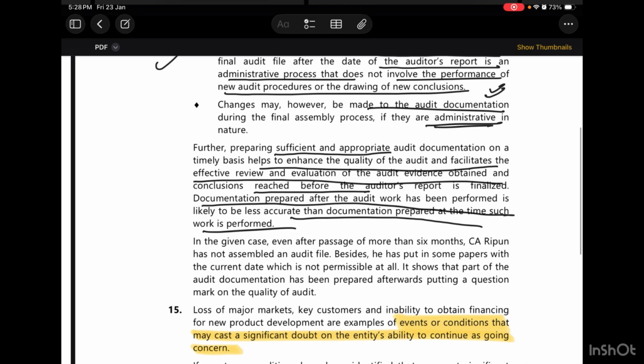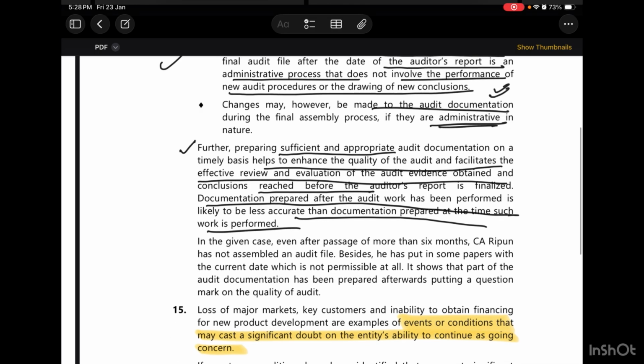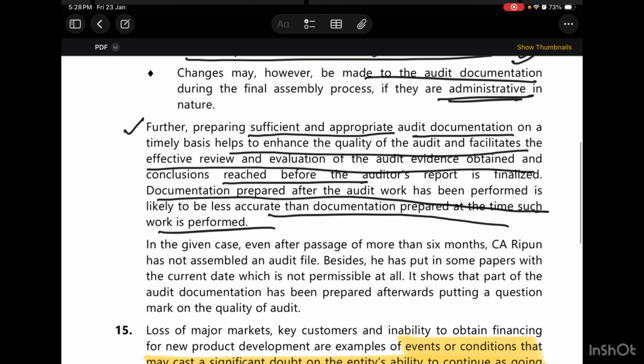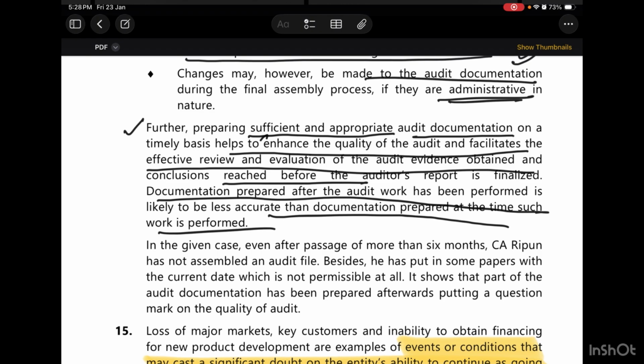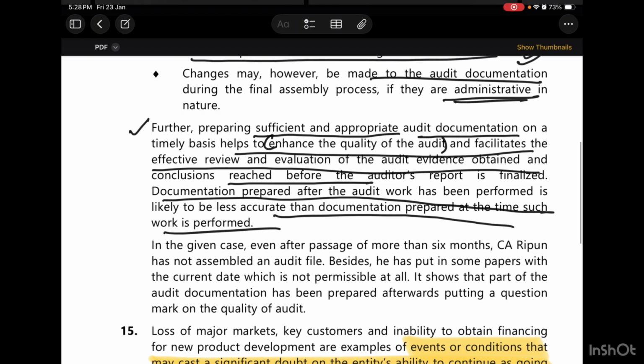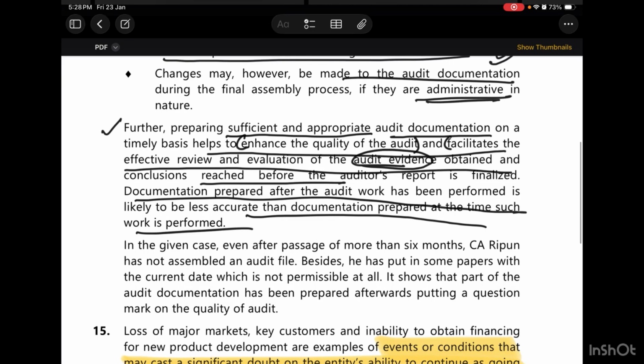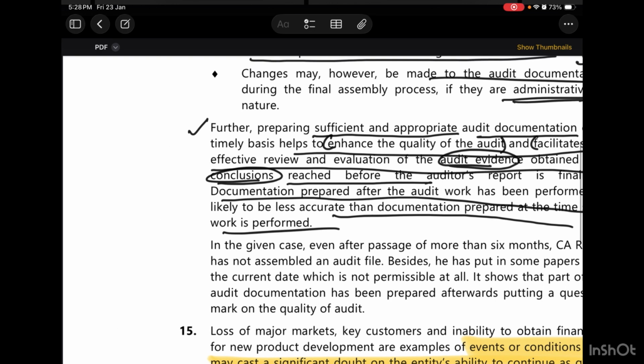Here we are also given the importance of timely preparation. Preparing sufficient and appropriate audit documentation on a timely basis will help to enhance the quality of the audit. The first thing is that it will help to enhance the quality of the audit, and it will facilitate the effective review and evaluation of audit evidence which has been obtained and the conclusions which have been reached before the auditor's report.